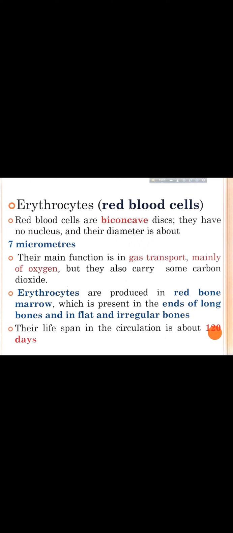Erythrocytes are produced in the red bone marrow, which is present in the ends of the long bones like humerus and femur, and in flat and irregular bones. Their lifespan in the circulation is about 120 days. So one red blood cell can live up to 120 days.